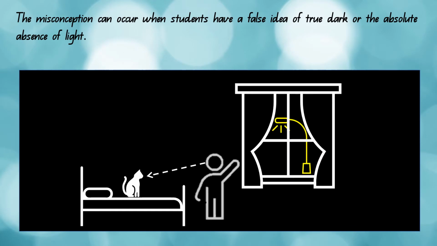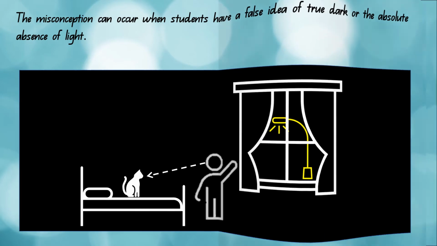It is apparent in this study that the misconception of the visual ray develops where there is little to no understanding of the mechanics of light and of the eye itself. This can occur when students have very limited experience with absolute dark, or an absolute absence of light. When a student experiences what they consider dark at night in their bedroom, there is often still some source of light, allowing a misunderstanding to develop that there is no requirement of the presence of light to reach the eye for the brain to see objects.